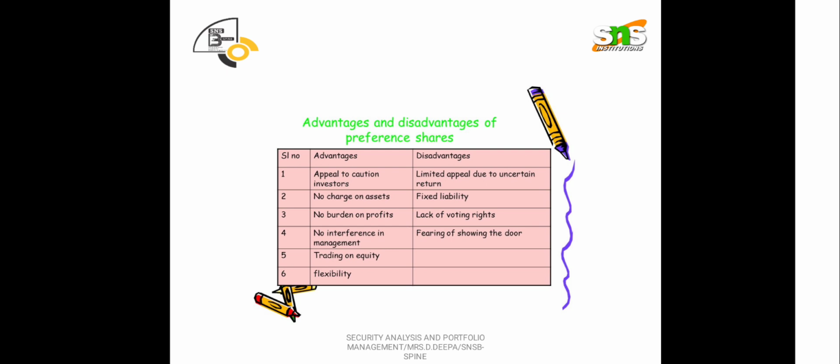Coming to the disadvantages: limited appeal, fixed liability, and then lack of voting rights, which we already discussed. And next is fear of showing the doubt. So yes, it has both merits and demerits. So these are all the advantages and disadvantages of preference shares.